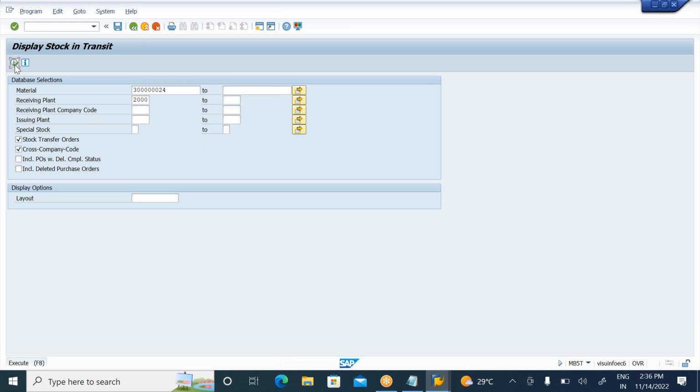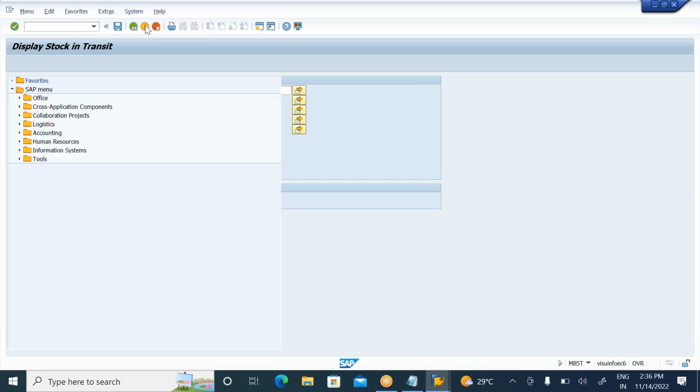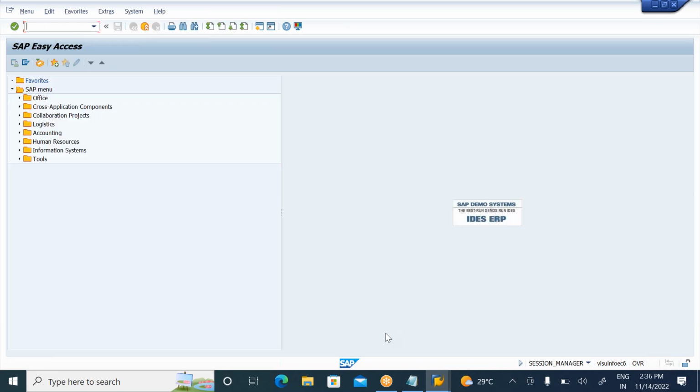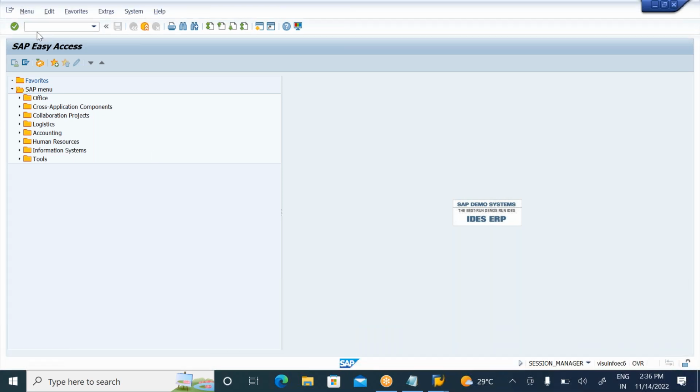Okay. So I go to execute here. Today my receiving plan is 40. Okay. Now stock is in transit. So whenever the receiving plan receives, with reference to this PO, they'll receive the goods. Meanwhile, stock will be in transit. If you go to check the stock in the receiving plan, it will not find it. Now whenever they receive, they will perform the goods receipt in MIGO.